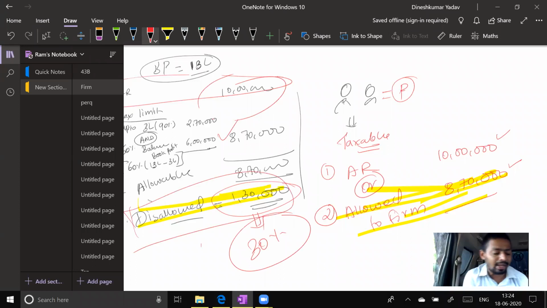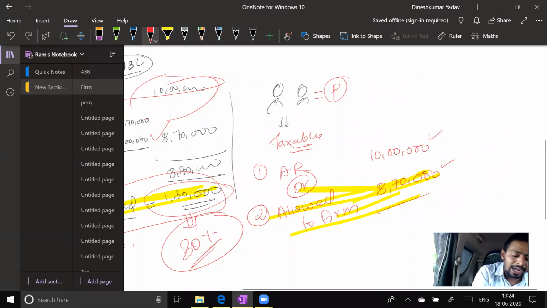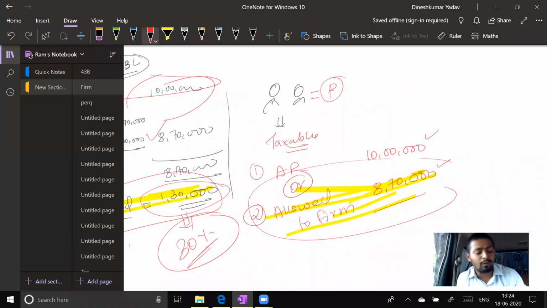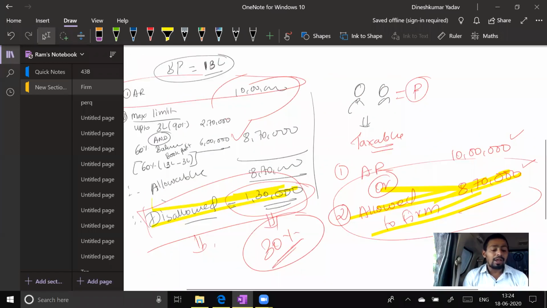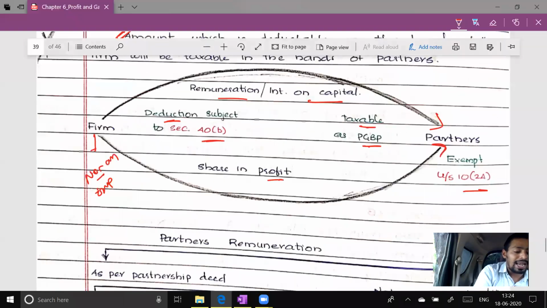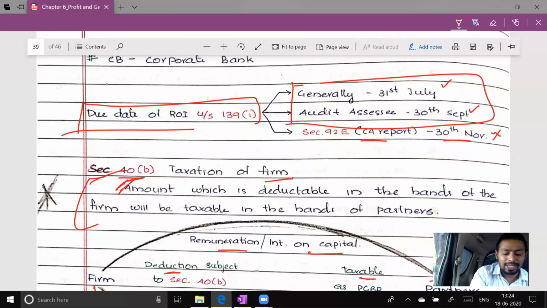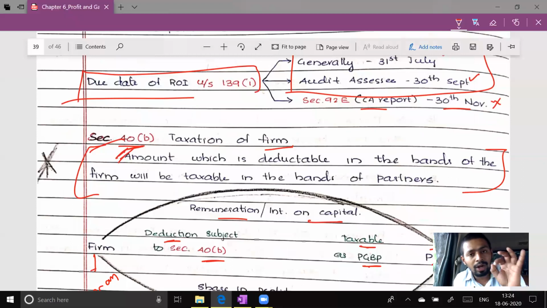That means you should understand this amount will be added back to the profit of the firm. Are you able to follow this? Yes. And therefore the firm has already paid 30% tax. You cannot re-tax that amount in the hands of the partner. Therefore, that sentence we have written: only the amount which is allowable in the hands of the firm. Please understand, only the amount which is deductible in the hands of the firm will become taxable in the hands of the partner. I hope you understood this particular sentence. Very important sentence. Okay.